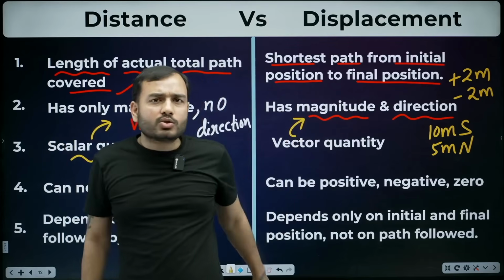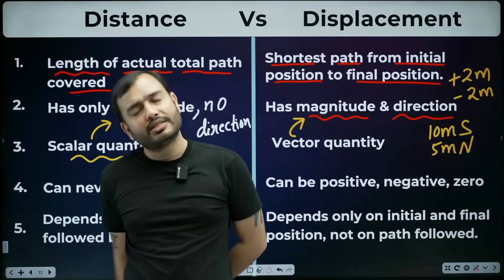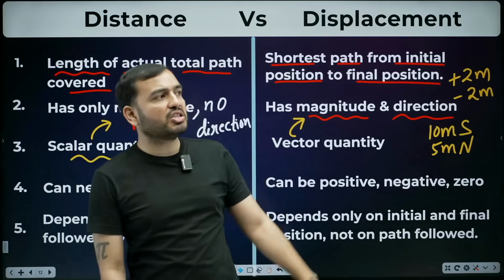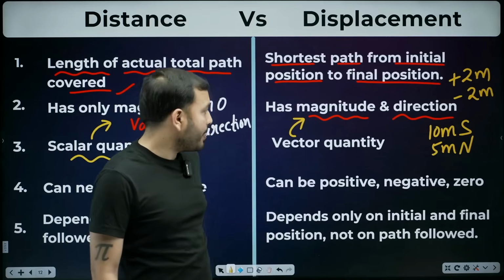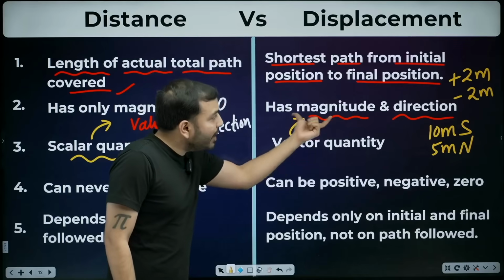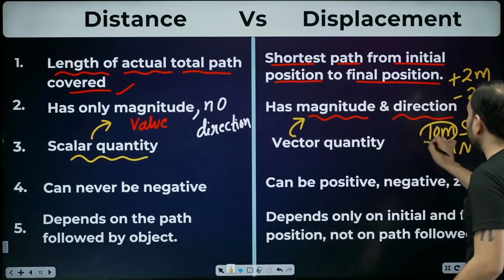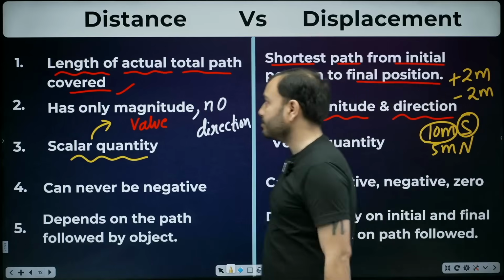You said you went from home to school. I asked, how much distance did you travel? You said, sir, we traveled 5 kilometers, that's it. Then I asked, how much displacement happened? Sir, 5 kilometers east. Do you understand? And what is this? Vector. That is, you gave 5 kilometers and also east. Look, here's the value, and here's the direction. Vector quantity is value and direction.